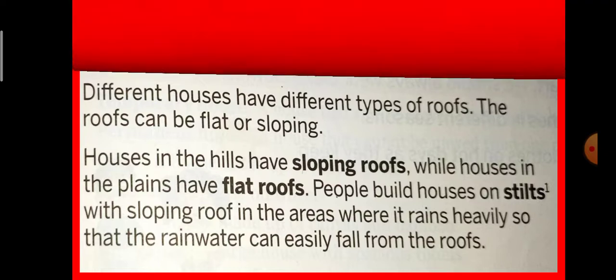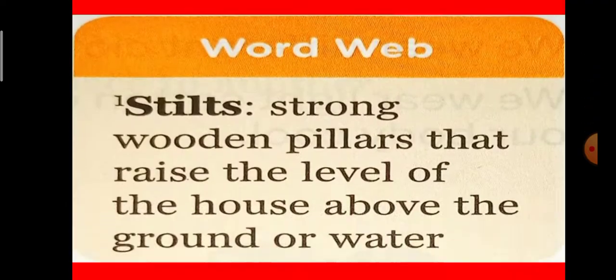See, they have given us the meanings, so let us discuss in detail. Stilts means strong wooden pillars. In the next picture I am going to show you the stilt. They are strong wooden pillars that raise the level of the house above the ground or water. It means the house is built on pillars, the house is not attached to the ground, it is above the ground, because on the ground there is water.